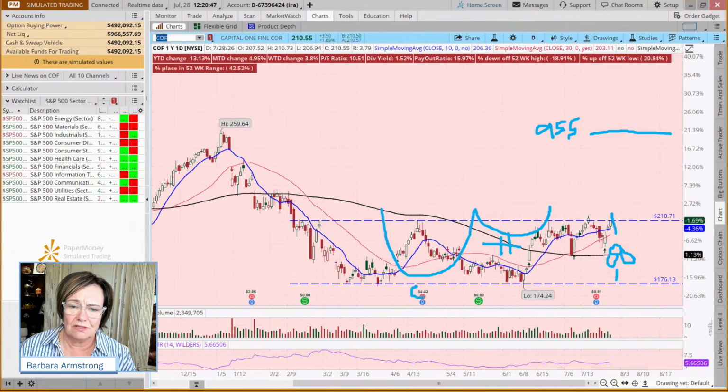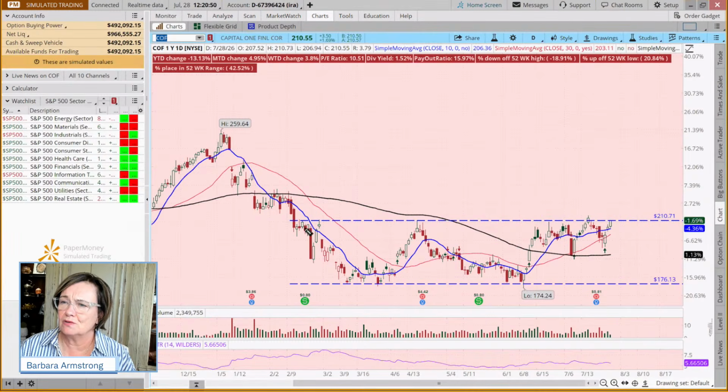And I think I may have posted this one on X. But we had kind of a double bottom. And if you were waiting for the breakout, did it happen? It did not.